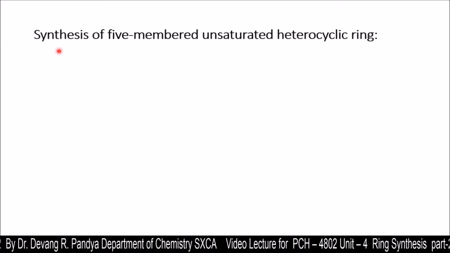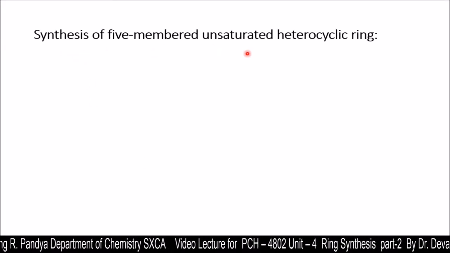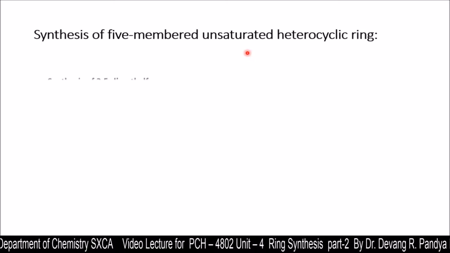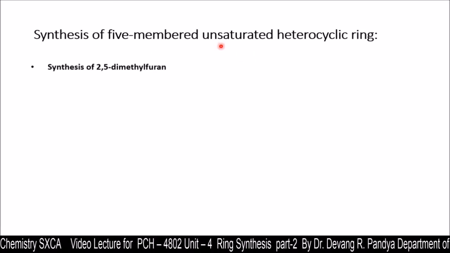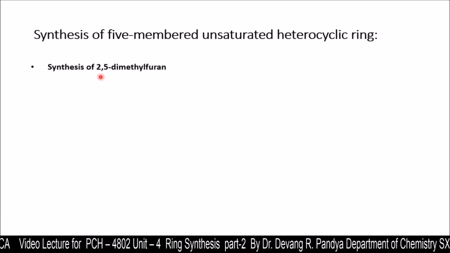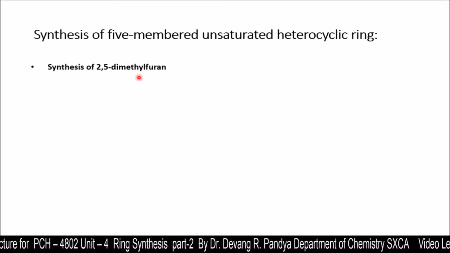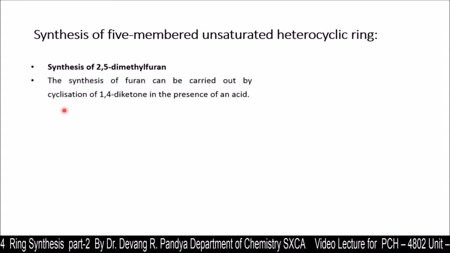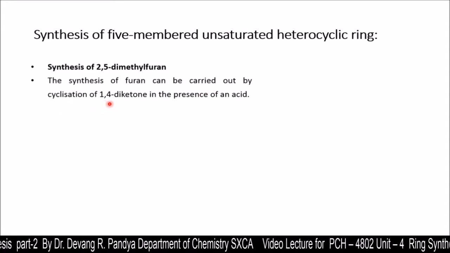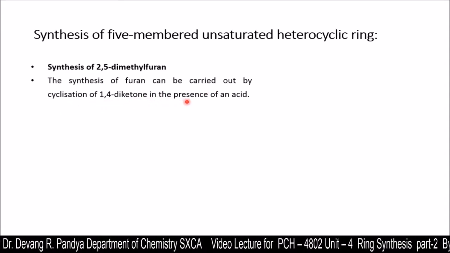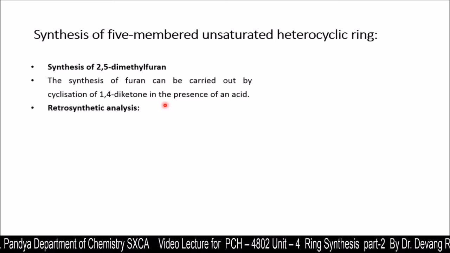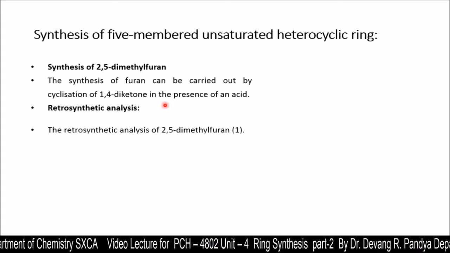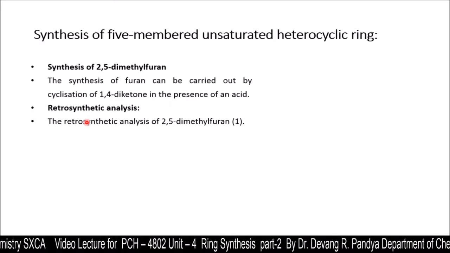Let's begin with synthesis of 5-membered unsaturated heterocyclic rings, and among them the first example is synthesis of 2,5-dimethylfuran. The synthesis of furan can be carried out by cyclization of a 1,4-diketone in presence of an acid. The retrosynthetic analysis, that means disconnection.